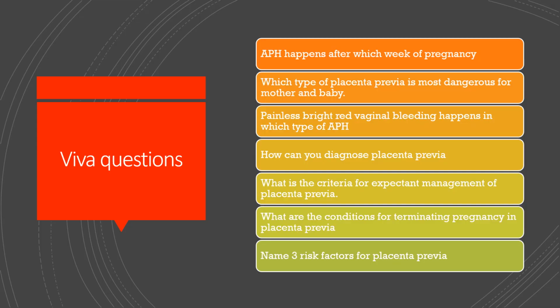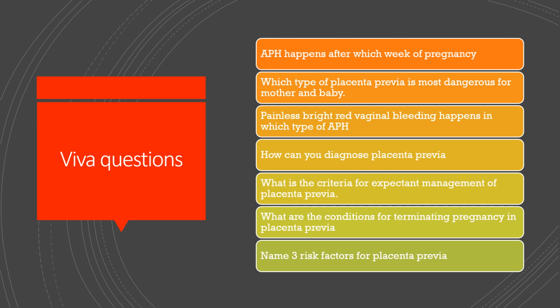Now comes the Viva questions. These are basically one-liner questions. Here are some of the list. Antepartum hemorrhage happens after which week of pregnancy? The answer is the 28th week. Which type of placenta previa is most dangerous for mother and the baby? It is type 4 or complete placenta previa.